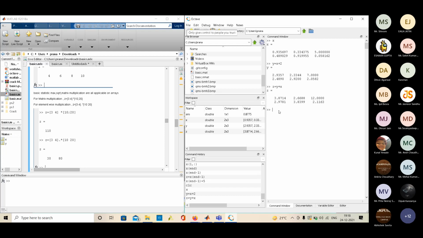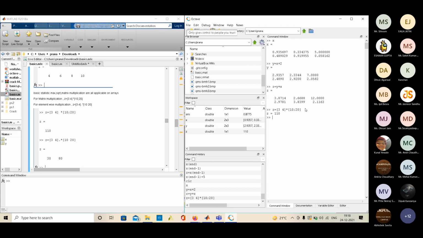There is one thing that I would show. You must have seen matrix multiplication in the past. Like z equal to [3 4] star [10; 20]. This is matrix multiplication. The first array is 1 cross 2, the second is 2 cross 1, so the result will be 1 cross 1.